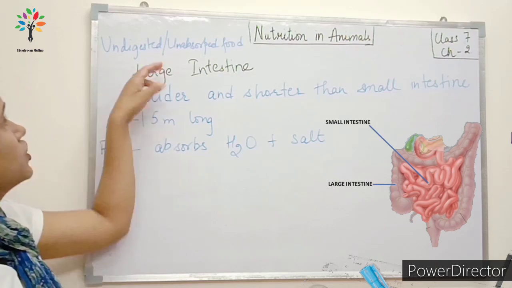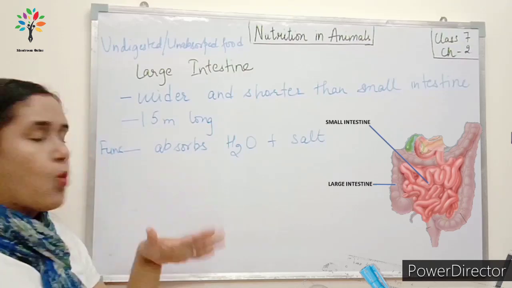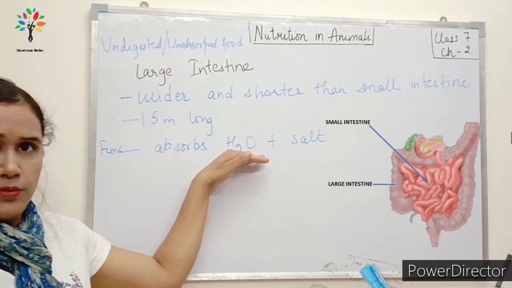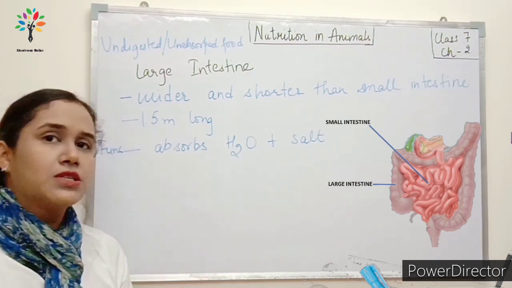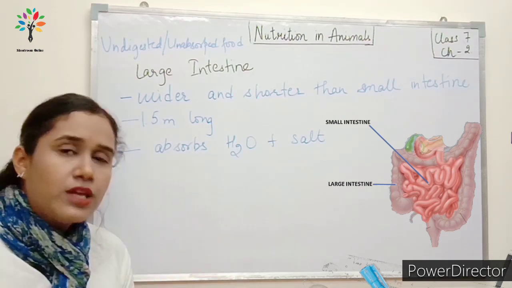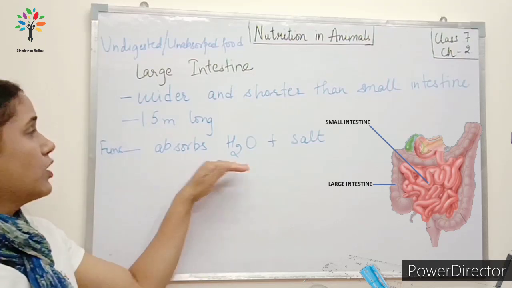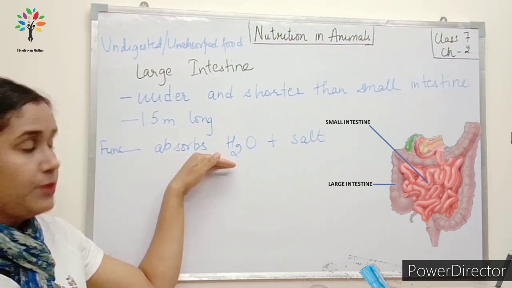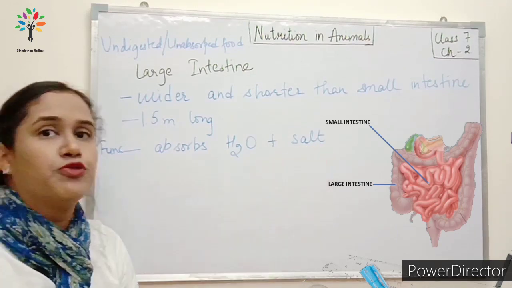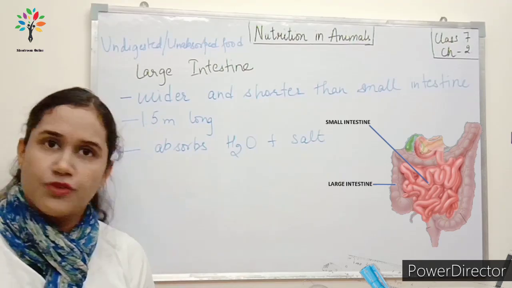Now यहाँ पे जब undigested and unabsorbed food enter करता है, when it enters the large intestine, what happens? The function of the large intestine is to absorb the water. Okay, whatever water is present in that food, because small intestine में water absorption नहीं हुई थी, only the absorption of the digested food was taking place. So the water is absorbed in the large intestine, and along with water some of the salts which are present in the food, okay, that are also absorbed. Okay, salt and minerals. Fine.